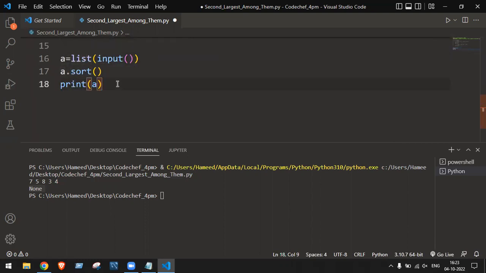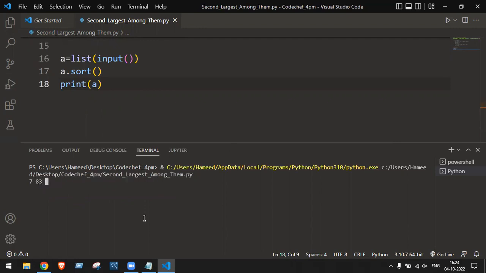Similarly, just as we have methods called replace, rindex, find and count, which are string concepts, in the list we have a method called sort. So first I'm providing the input in the list, then I'm doing sort, and I'm printing a. So let me do it till there. First of all, clear screen, run the code.